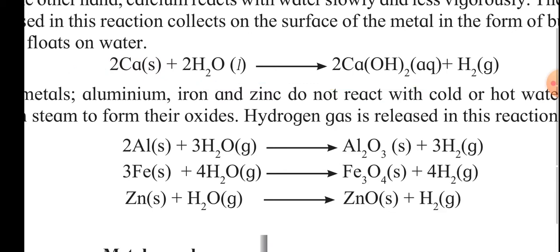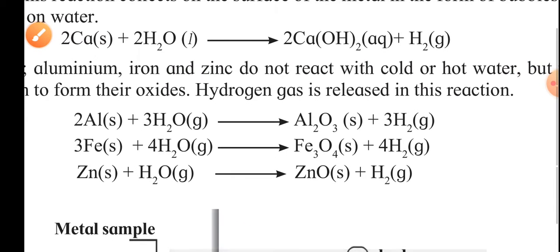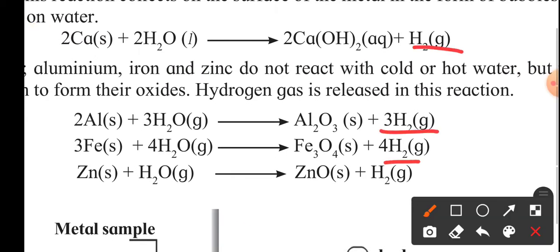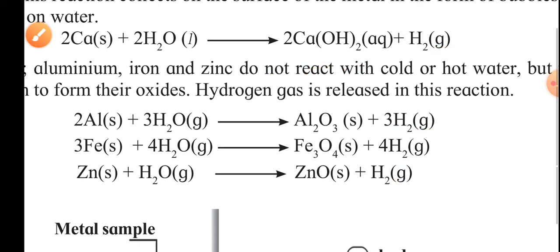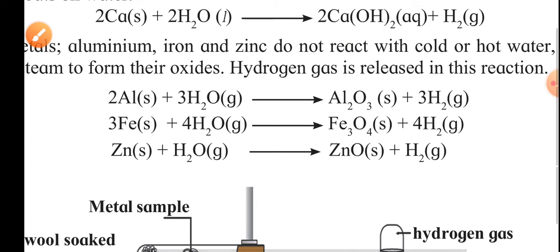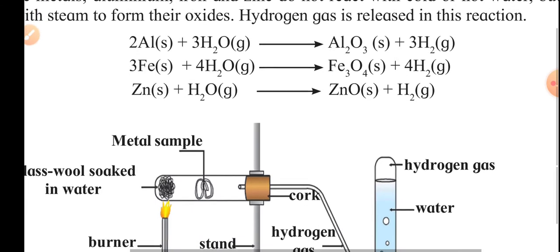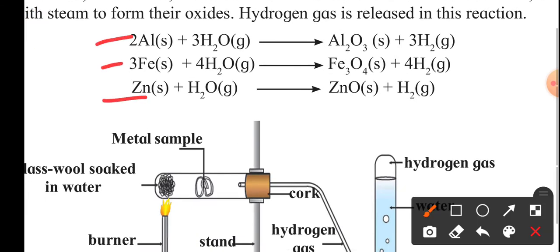You can see that in all the cases hydrogen gas is a common factor, and hydroxide is common. Some metals, when they react with water, produce oxides also, like aluminum oxide, ferric oxide and zinc oxide, but hydrogen gas is common among them.